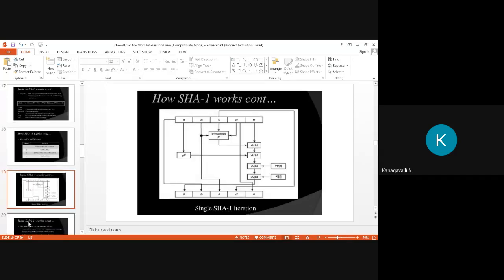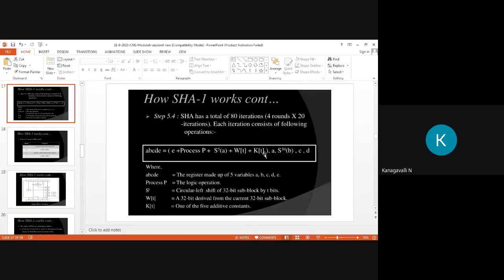See this diagram. In your writing for this part for SHA, you need to concentrate on your iteration diagram and algorithm. Whatever we explained in the previous algorithm steps, we are now taking by iteration. See here, the A, B, C, D are variables. Here is process B, taken by this equation.